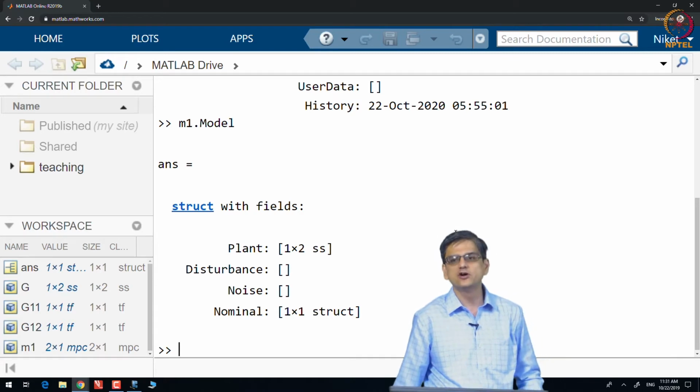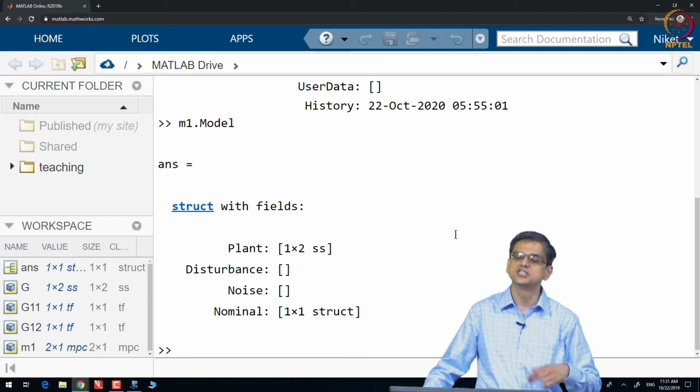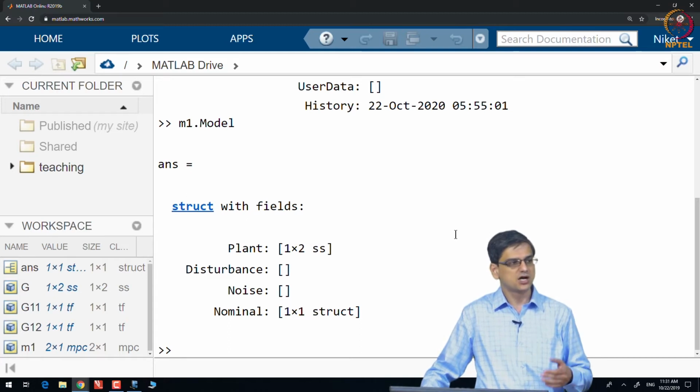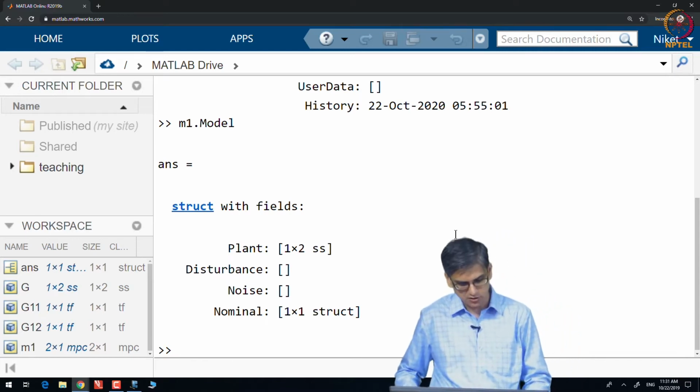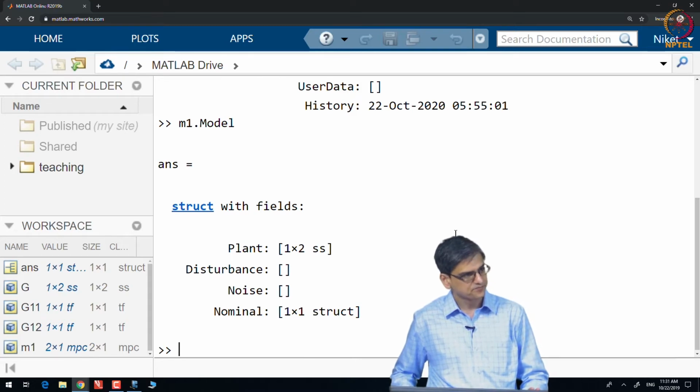This is more for if, for example, you are using a non-linear control or a sequentially linearized control. So, if you have linearized your system around a particular nominal operating condition, for MPC to know that information, this particular nominal structure is there. For us, it is not relevant.